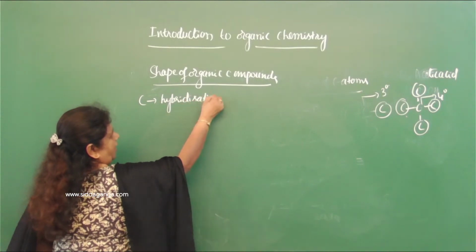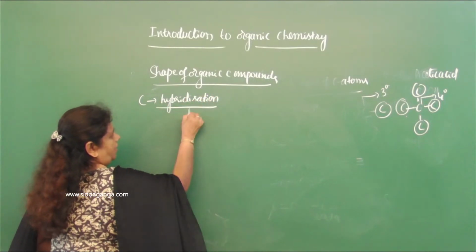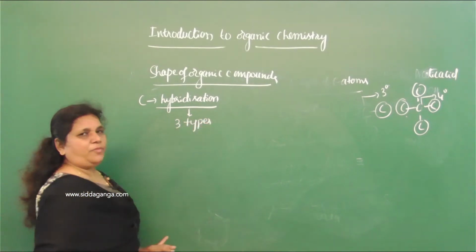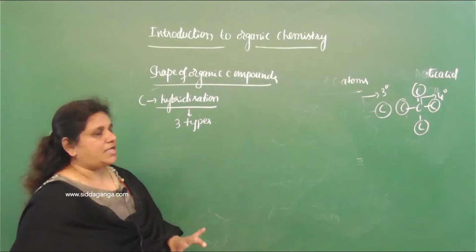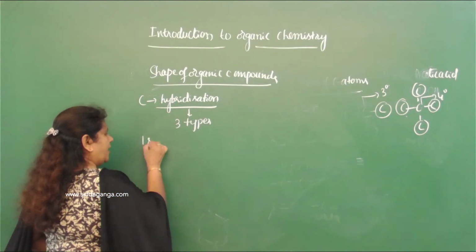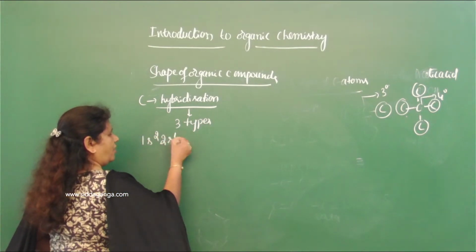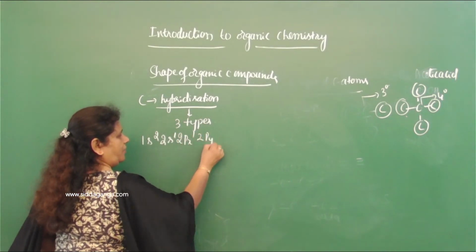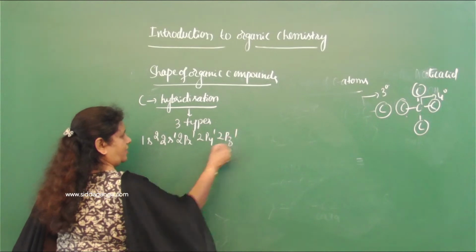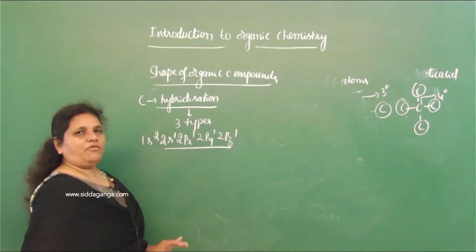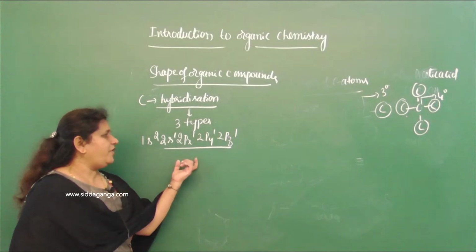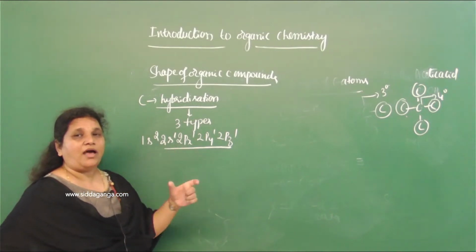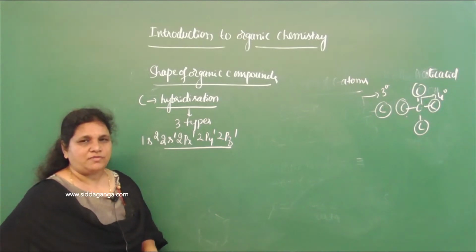It undergoes hybridization. It undergoes three types of hybridization. What do you mean by hybridization? Last class I said it. I'll rewrite the electronic configuration of carbon: 2s2, 2px1, 2py1, 2pz1. As I said, there are 4 half-filled atomic orbitals in the valence shell of carbon, and they are eligible for bond formation.